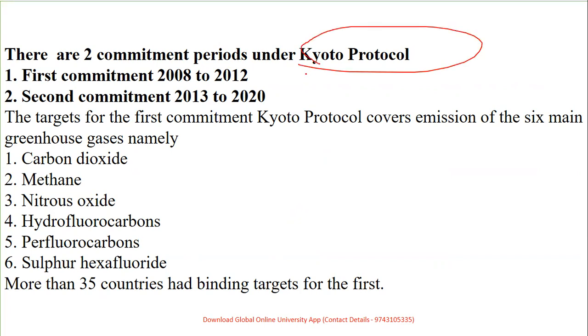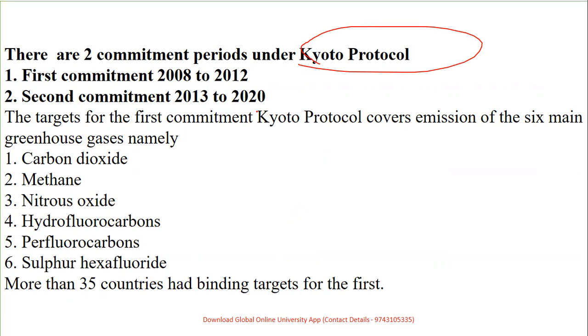So yes, as I said, under the Kyoto Protocol, there was a question with reference to commitments. So till now, there are 2 commitments. The first commitment was from 2008 to 2012. The second commitment was from 2013 to 2020. So you should know this commitment type, how many commitments and how many years also, from what year to what year.